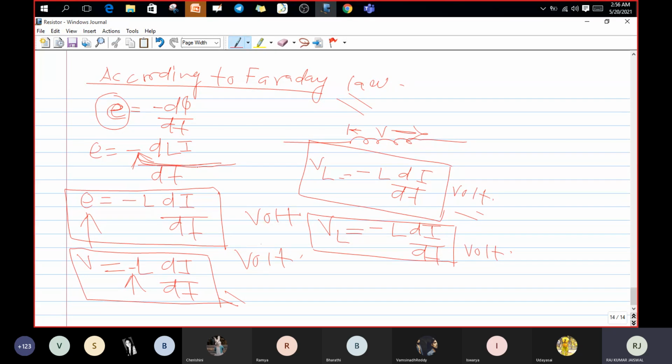Who has discovered this? Henry. Then what is the unit of L? Henry. We call it henry because Joseph Henry discovered the inductor. Okay, guys, we have 5 more minutes, then we can complete. You should remember this formula. It is very helpful when you solve problems: VL equals minus L di by dt.